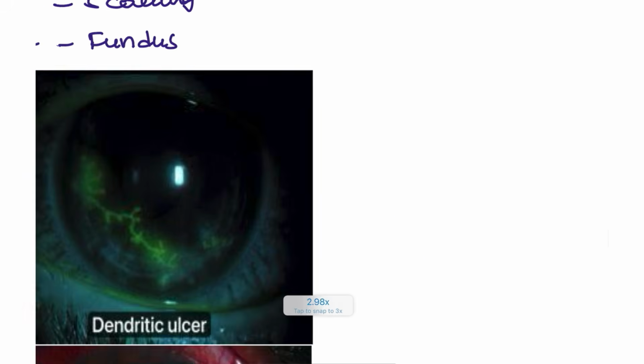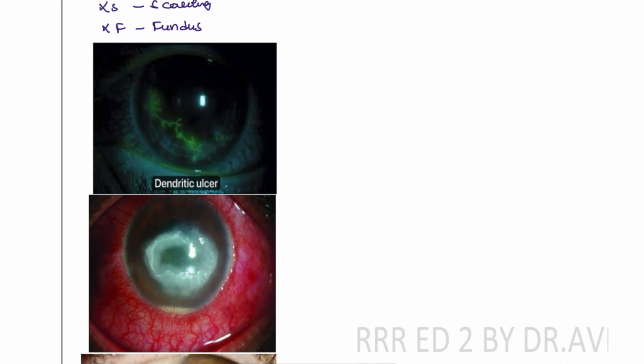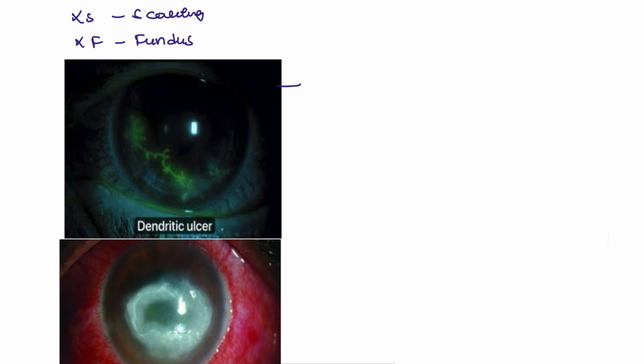Next, moving on to some other conditions that you can see here. These two conditions are also frequently asked. So what are these conditions? Here you are looking at HSV, herpes simplex virus keratitis. That means cornea inflammation. This is a very painless condition. The patient is less likely to have pain, but the patient is having irritation. Irritation is seen in these patients. Over time, if it is left, it can cause loss of vision also.